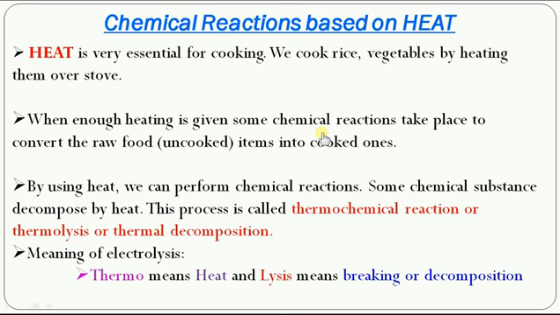Similarly, when you make an omelette from a raw egg, heat is required. Once the heat is used, the omelette cannot be reversed into a raw egg. So this indicates heating causes some chemical changes which are permanent. So by using heat we can perform some chemical reactions.